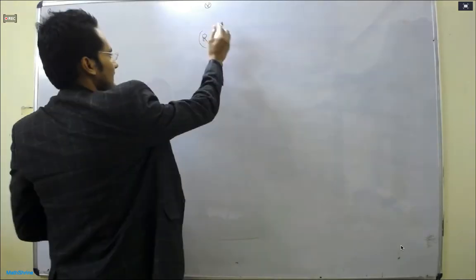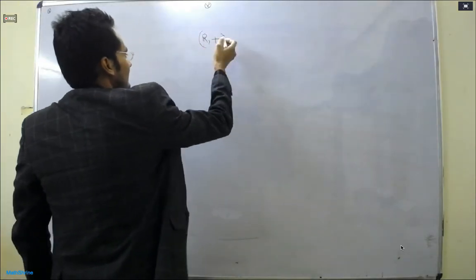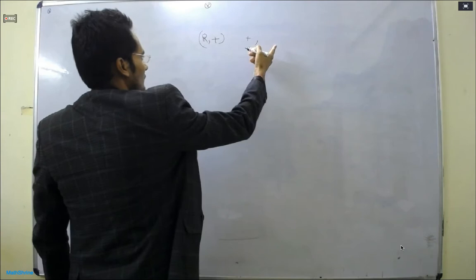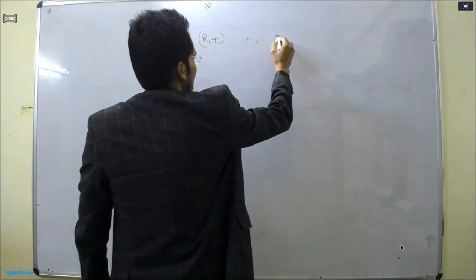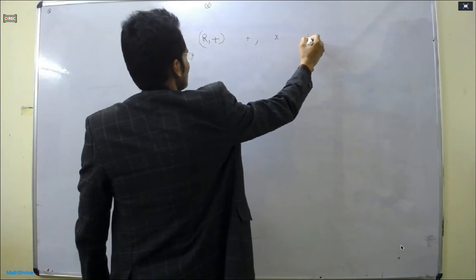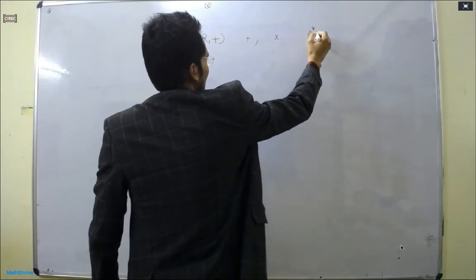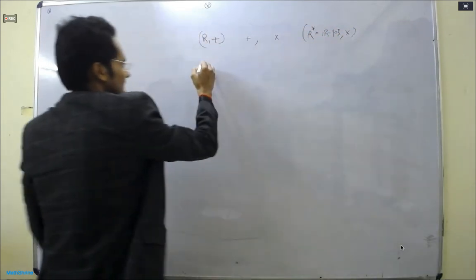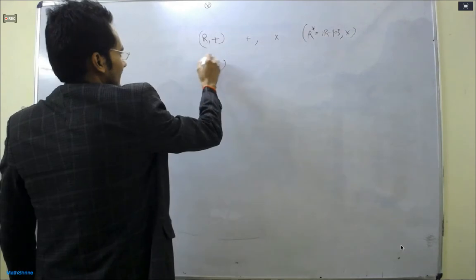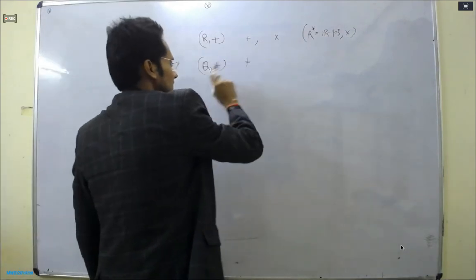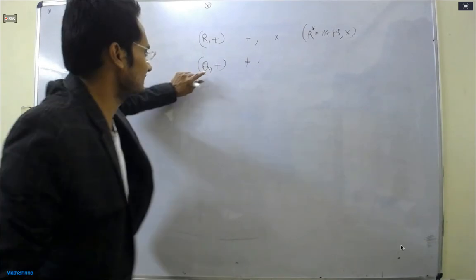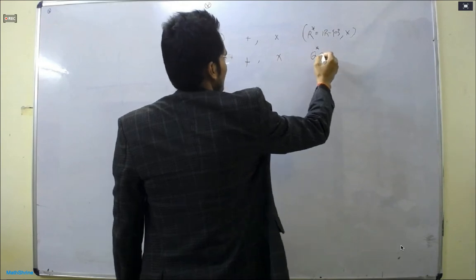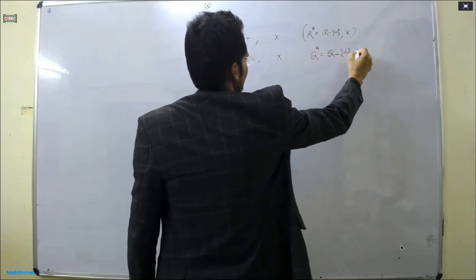So the set of real numbers is a group with respect to addition, right? This will form a group with respect to multiplication also, if we remove 0. So R minus 0, I am writing it R star, is equal to the set of real numbers minus 0 with respect to multiplication. Similarly, we have seen Q with respect to addition will form a group. If we remove the 0 from the rational numbers, then it will form a group with respect to multiplication. Q star is equal to Q minus 0.